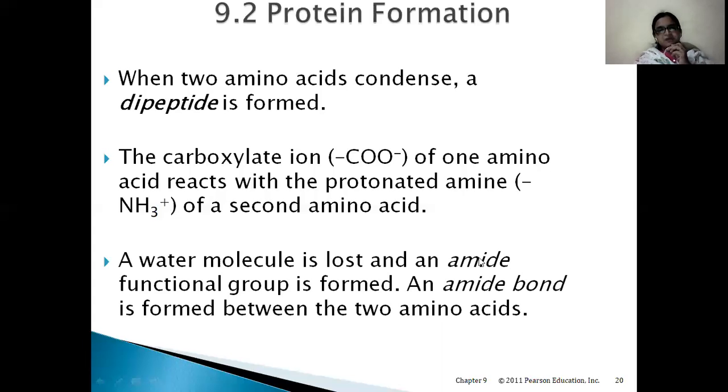In this interaction, a water molecule is lost and an amide functional group is formed. An amide bond is formed between two amino acids. There is a peptide bond formed between COO minus and NH3 plus, losing a water molecule.